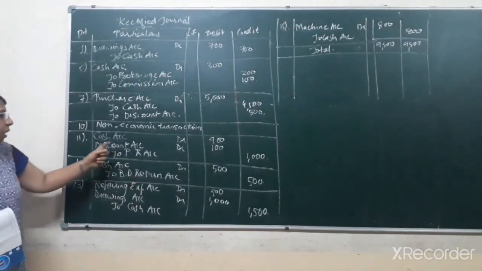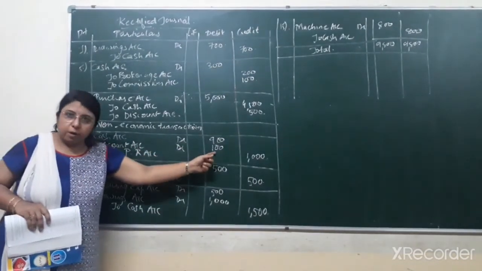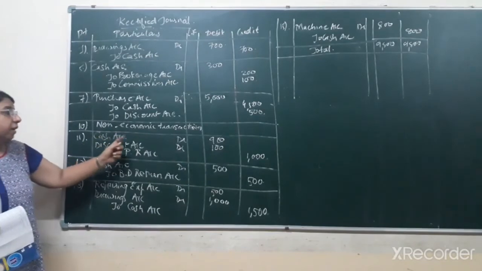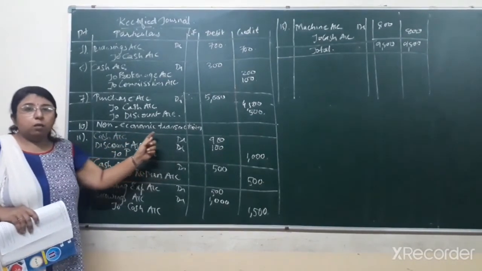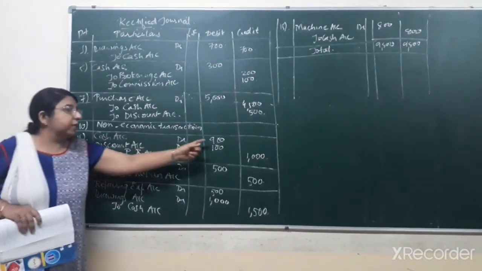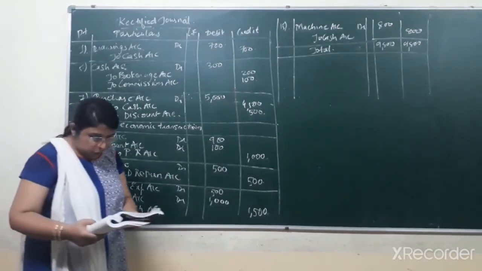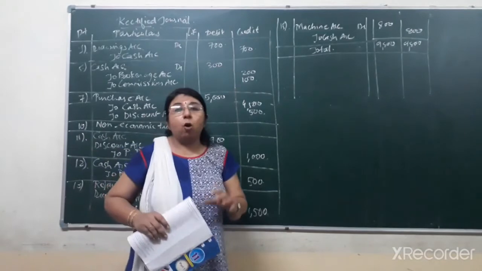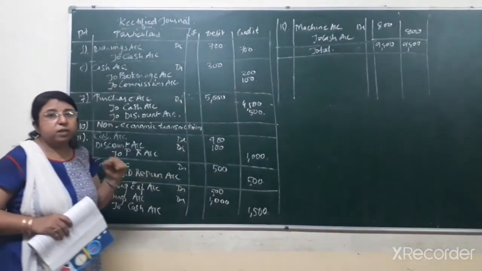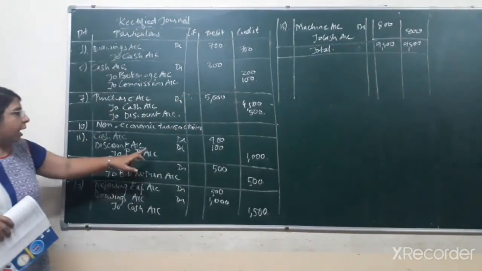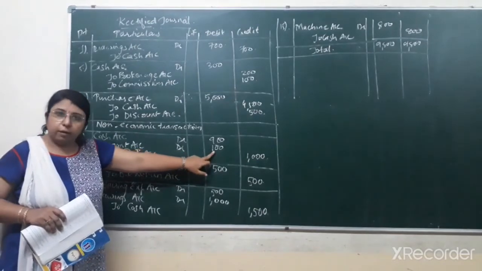So here you can see discount account that I have debited by rupees 100, and cash that we have received from Vivek, that is rupees 900. See, it is clearly mentioned in the narration that it is cash received from Vivek. So that 900 rupees we have received from Vivek after subtracting discount, that is 100 rupees.